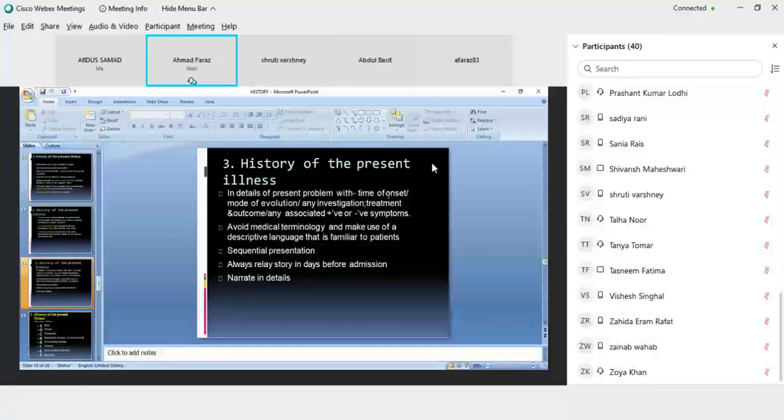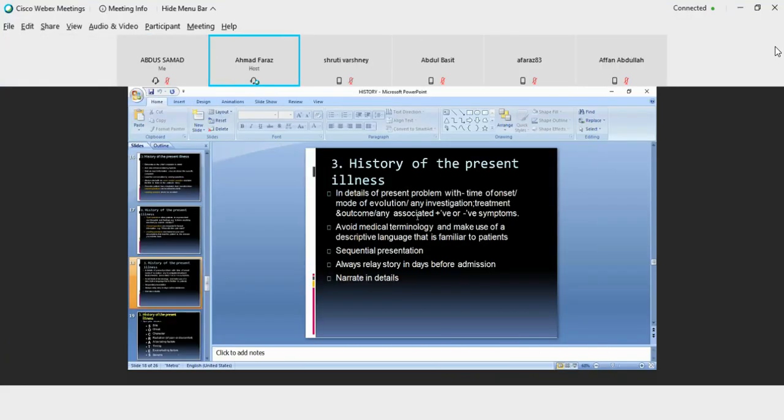A patient's problem with time of onset, mode of evolution, and investigation and treatment the patient has taken, any associated positive or negative symptoms. You have to avoid medical terminology and make use of descriptive language. It should be familiar to the patient. There should be sequential presentation. Always relay the story in days before admission and narrate in details.